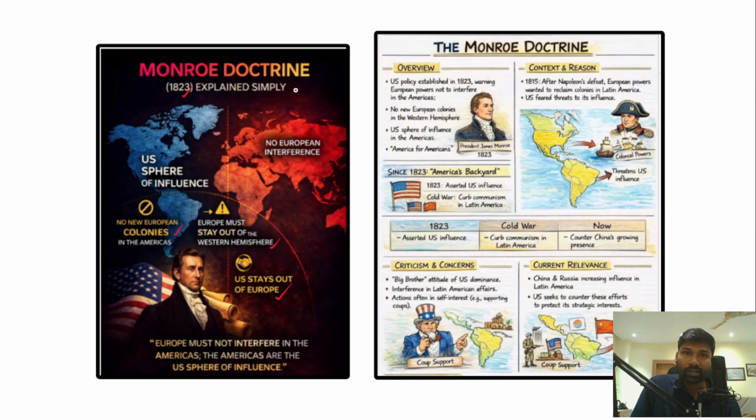However, this is what is called the Monroe Doctrine, but the recent attacks on Venezuela and capture of Nicolás Maduro is just an extension of the Monroe Doctrine, and this is what is called the Donroe Doctrine under US President Donald Trump. Now other important details with respect to the Monroe Doctrine are actually given here. So you can also refer to this to get a broader overview about the Monroe Doctrine.